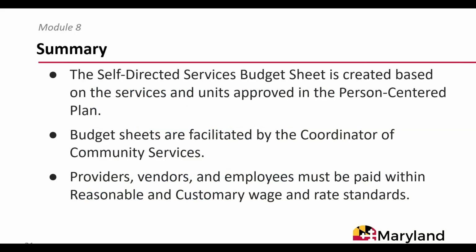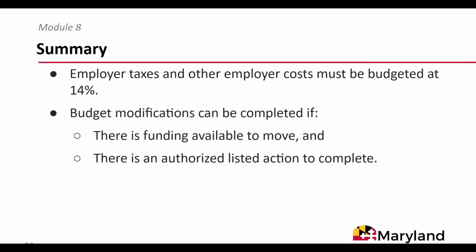In summary, the Self-Directed Services budget sheet is created based on the services and units approved in the person-centered plan. Budget sheets are facilitated by the coordinator of community services. Providers, vendors, and employees must be paid within reasonable and customary wage and rate standards. Employer taxes and other employee costs must be budgeted at 14%. Budget modifications can be completed if there is funding available to move and that there is an authorized listed action to complete. This ends Module 8.